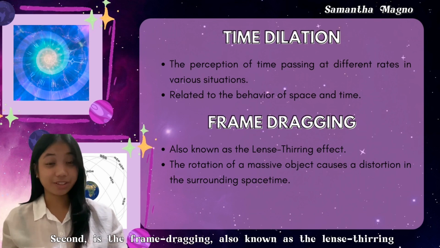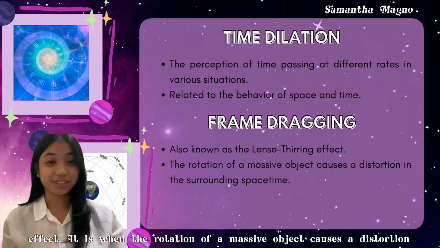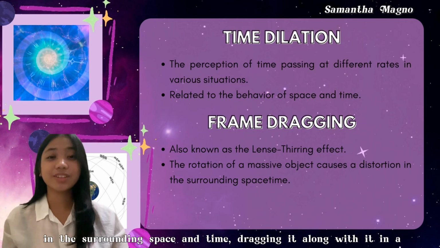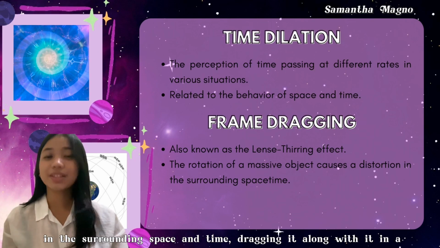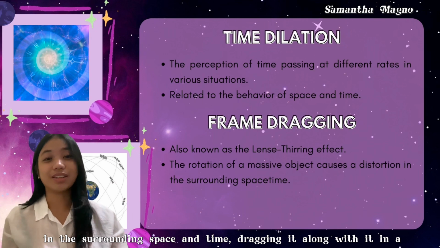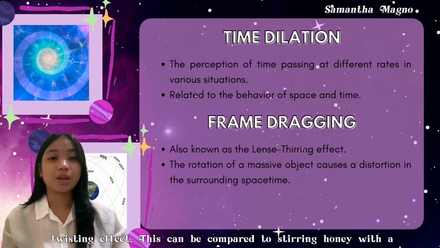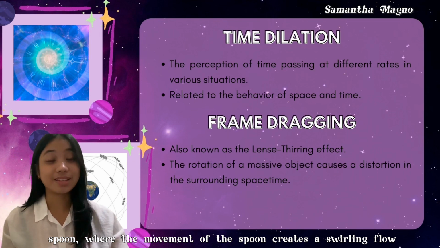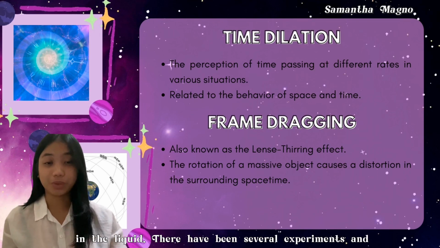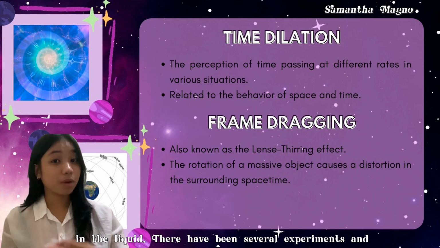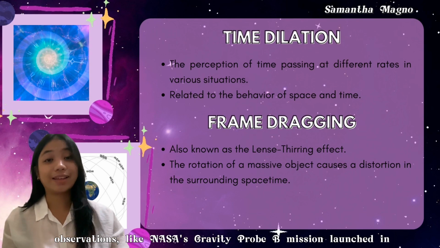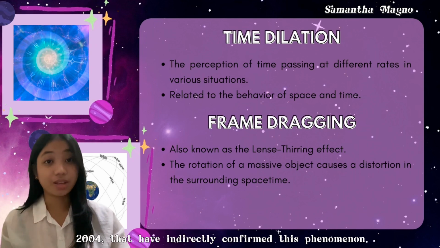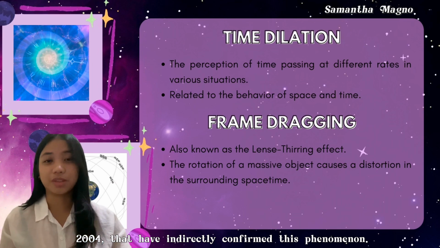Second is frame dragging, also known as the lens-thirring effect. It is when the rotation of a massive object causes a distortion in the surrounding space and time, dragging it along with it in a twisting effect. This can be compared to stirring honey with a spoon, where the movement of the spoon creates a swirling flow in the liquid. There have been several experiments and observations, like NASA's Gravity Probe B mission launched in 2004, that have indirectly confirmed this phenomenon.